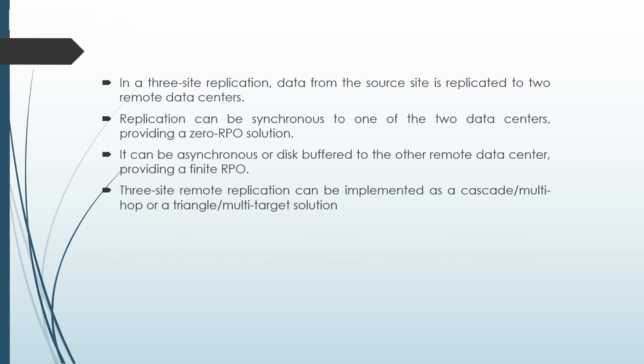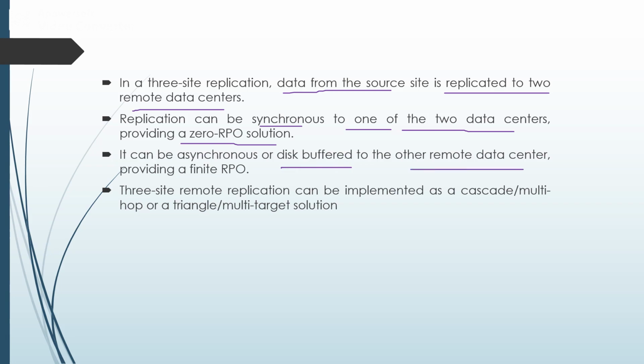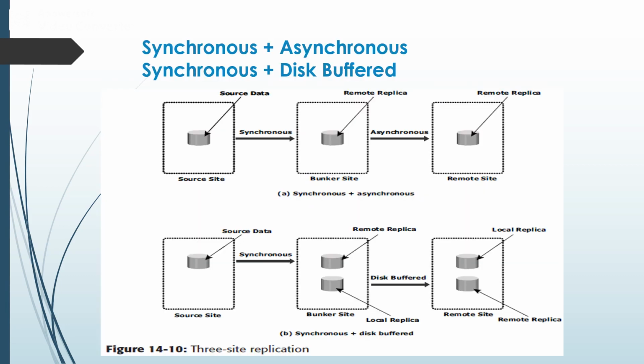In the three-site replication, data from the source site is replicated to two different remote data centers. Replication can be synchronous to one of the two data centers, providing a zero RPO solution. It can be asynchronous or disk buffer to the other remote data center, providing a finite RPO. Three-site remote replication can be implemented as a cascade or multi-hop, or triangular or multi-target solution. The diagram shows three-site replication.